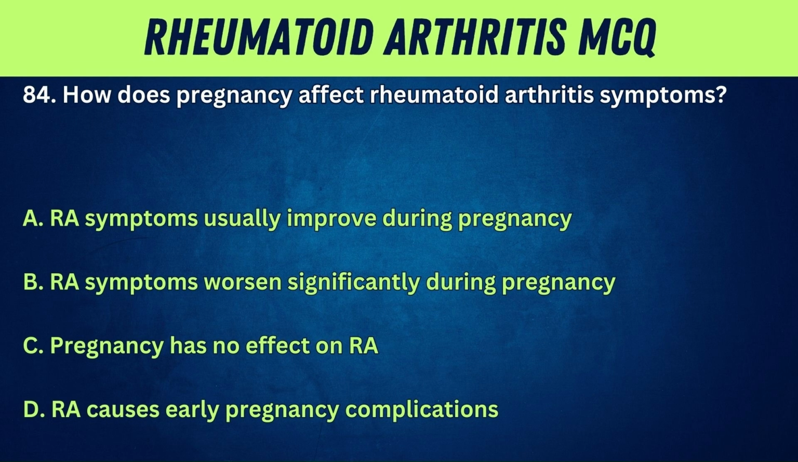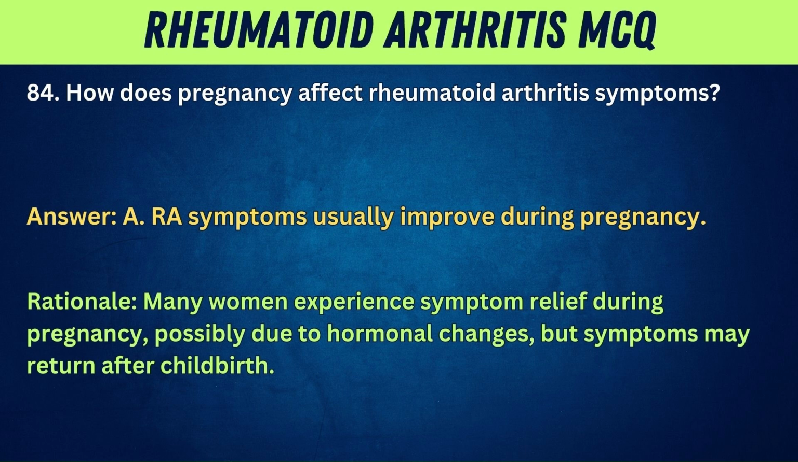84. How does pregnancy affect rheumatoid arthritis symptoms? A. RA symptoms usually improve during pregnancy. B. RA symptoms worsen significantly during pregnancy. C. Pregnancy has no effect on RA. Answer: A. RA symptoms usually improve during pregnancy. Rationale: Many women experience symptom relief during pregnancy, possibly due to hormonal changes, but symptoms may return after childbirth.